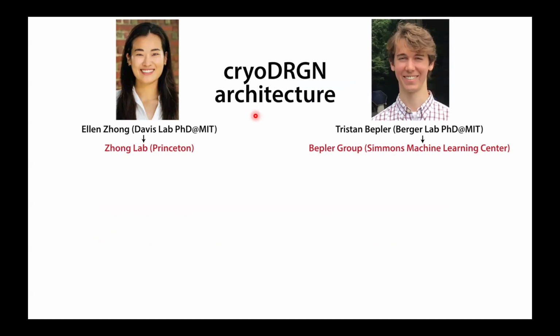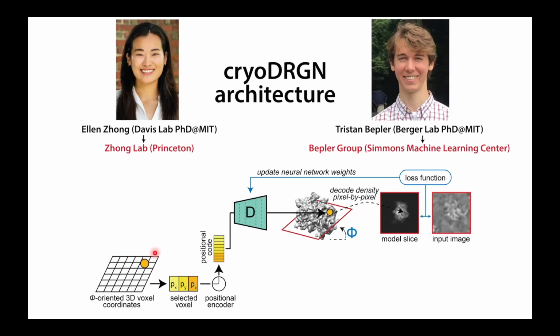I'll quickly go through the architecture here because I think it helps understand TomoDRGN as well. The CryoDRGN architecture basically consists of a variational autoencoder. One of those modules is this decoder network here. This is basically the function that I just showed you in a blue box in the prior slides. It's going to take some notion of a position, which we call a positional code, and at that positional code, it's going to generate an expected density.